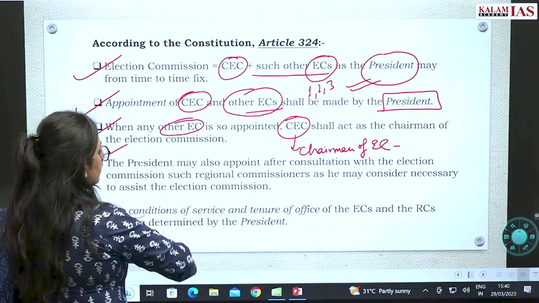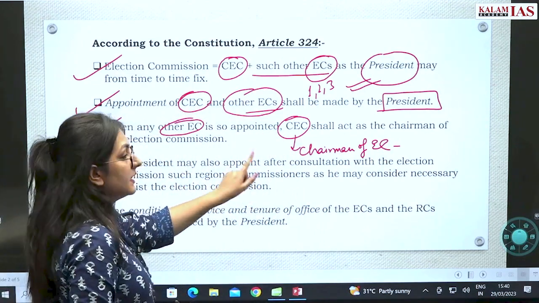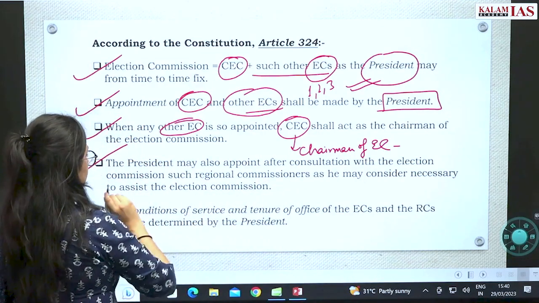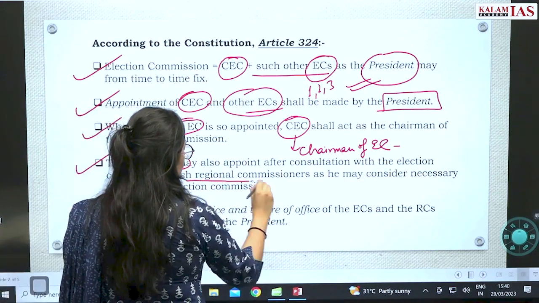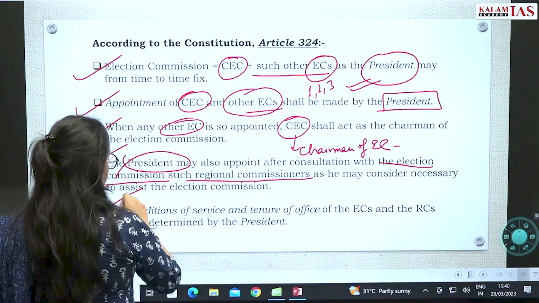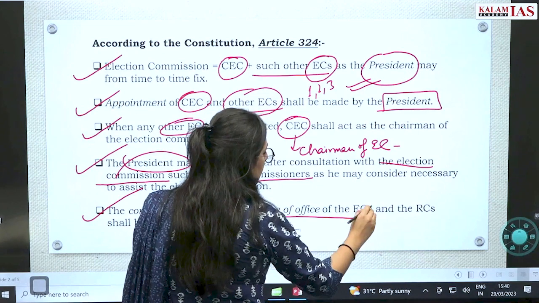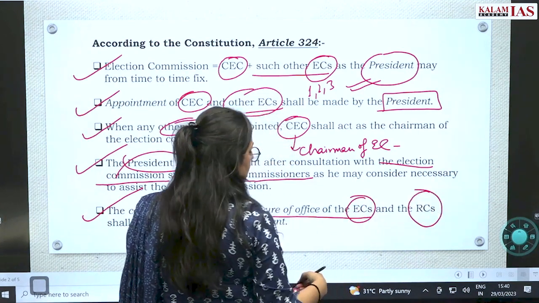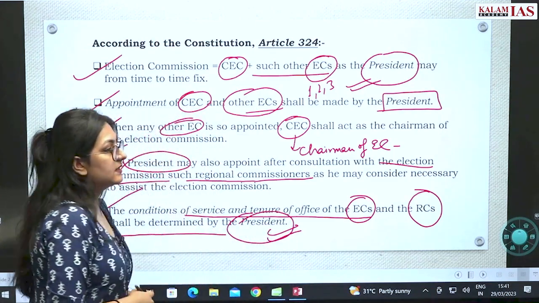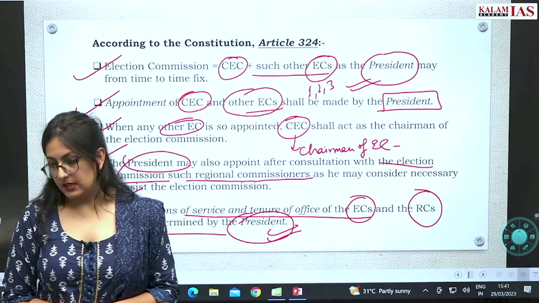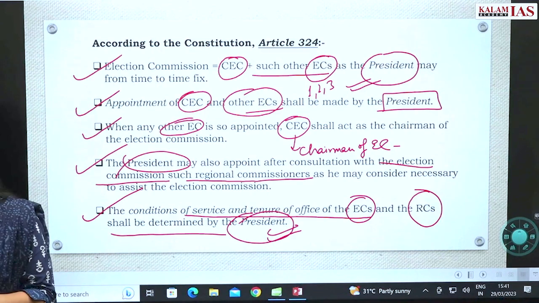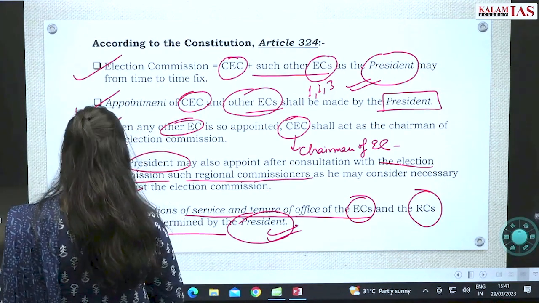Then the President may appoint other regional commissioners in consultation with the election commission, as he may consider necessary. So the President appoints regional commissioners after consultation with the election commission. And the conditions of service and tenure of the office of the election commissioners and the regional commissioners shall be determined by the President of India. So these are the points which are mentioned in the Constitution of India, Article 324. Now, let's look at the other slide.